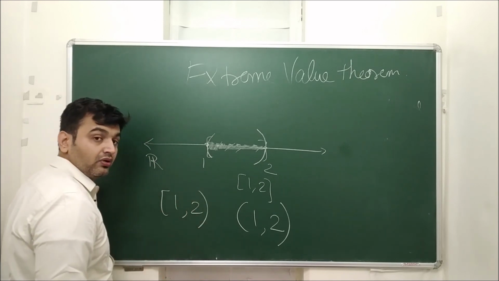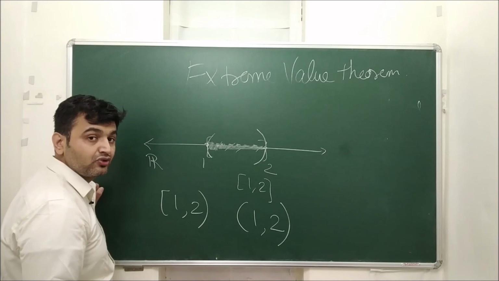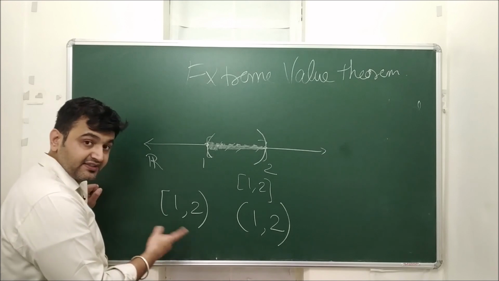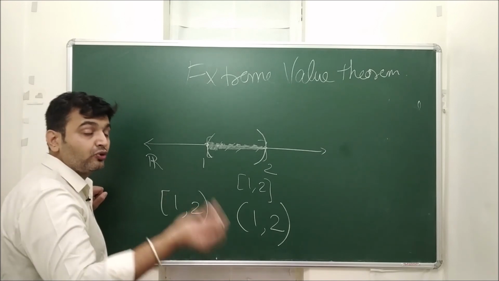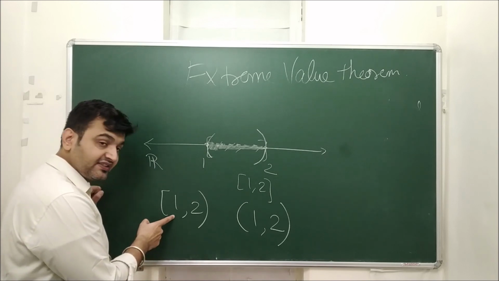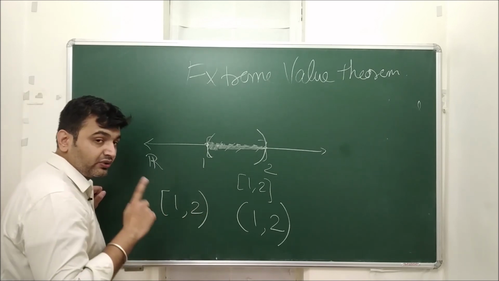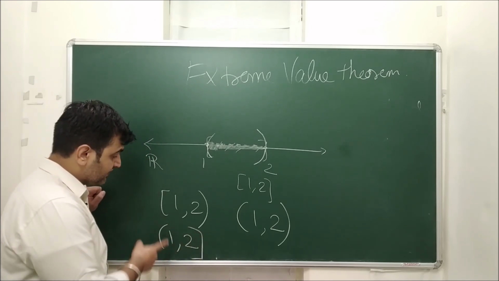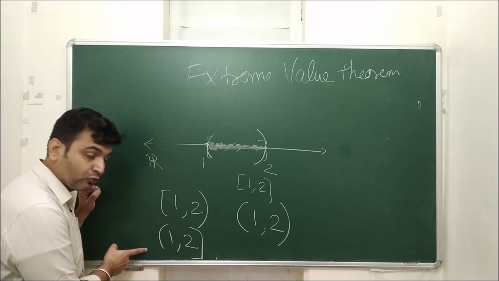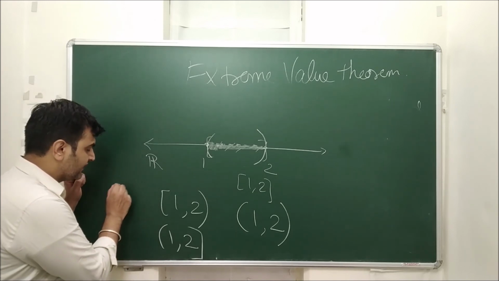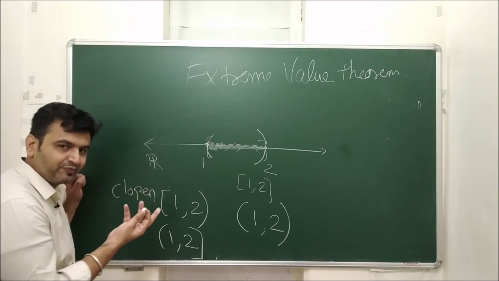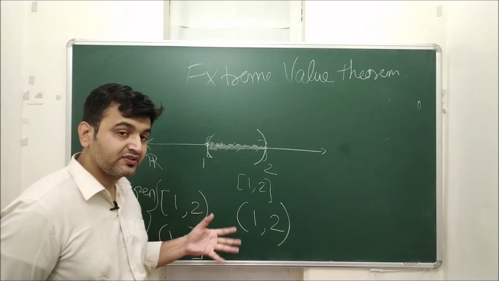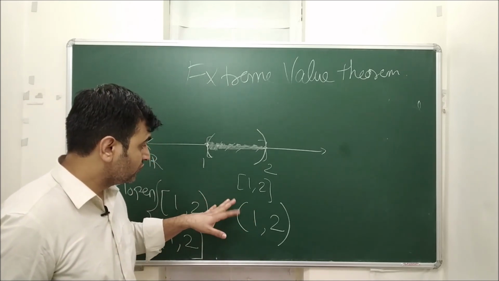Now [1, 2) is neither open nor closed. Why is this not closed? Because both the endpoints are not included. 1 is included but not 2. And is this open? No, because for open, both the boundary points should not be there. Since 1 is there, which is a boundary point, this is not an open interval as well. Similarly, (1, 2] is open-closed. Such intervals are called closed-open, and these are open-closed. Many times we will also see the phrase clopen. But that's not the thing. What I want to say is open and closed intervals.